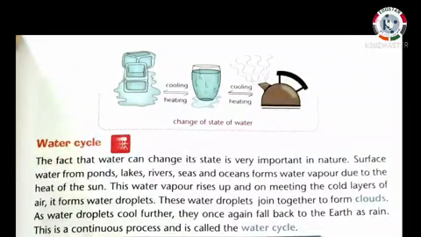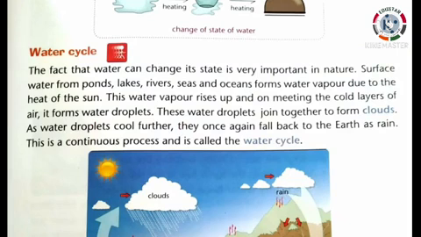Now look at page number 105. See this picture. These are the changes of state of water. Next, water cycle. The fact that water can change its state is very important in nature.